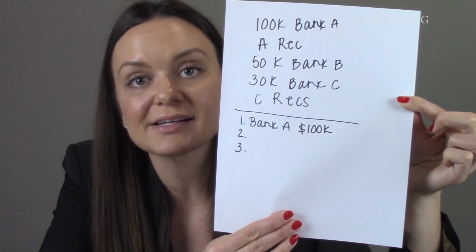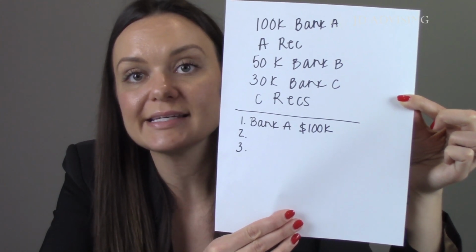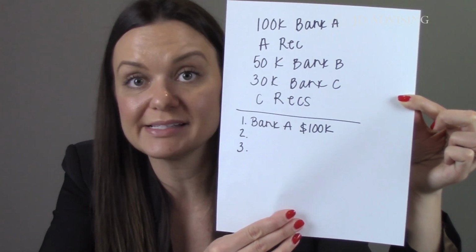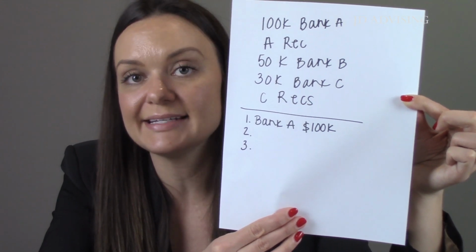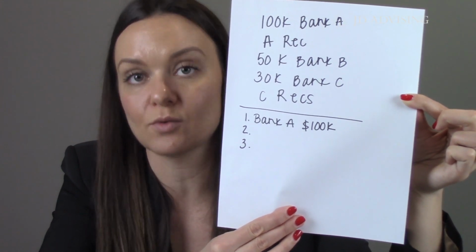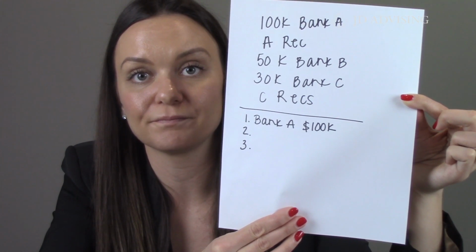And there are no other facts illustrating that Bank C had any notice of B's interest in any other way. They didn't have any actual knowledge or inquiry knowledge. So in second place will be Bank C with that $30,000 that they gave. That means, finally, in spot 3, that's Bank B with their $50,000.